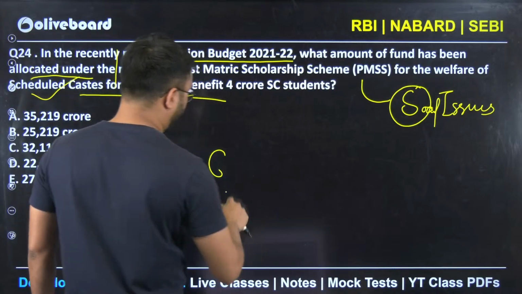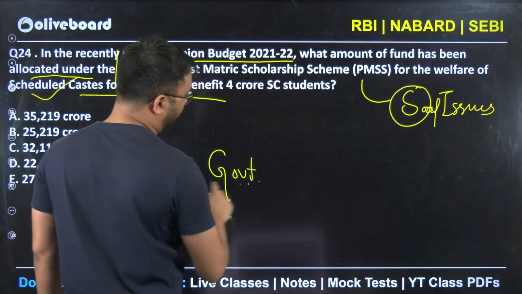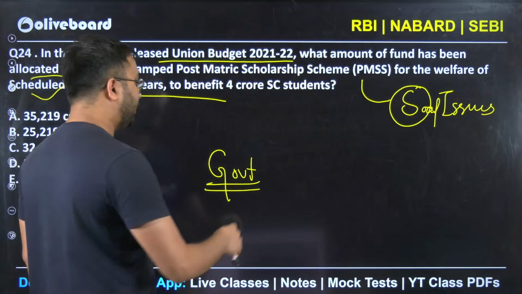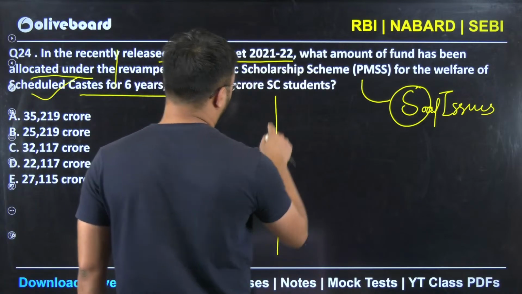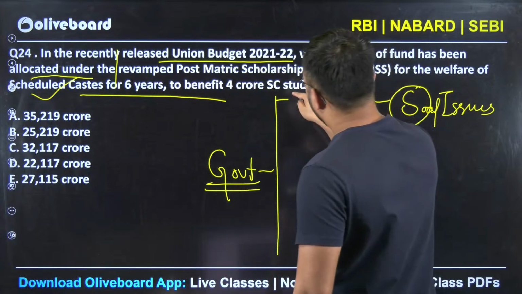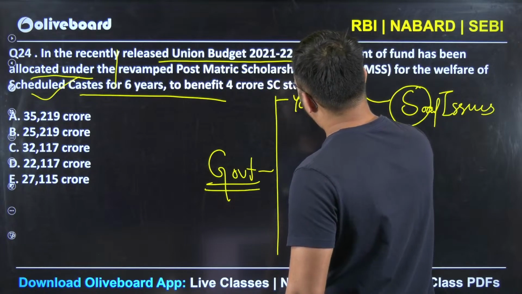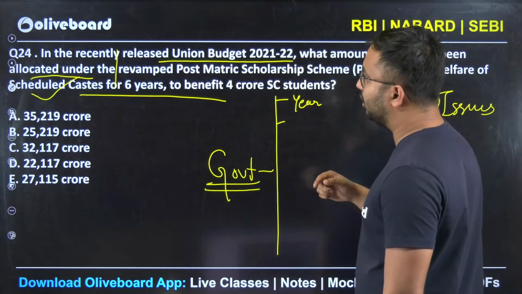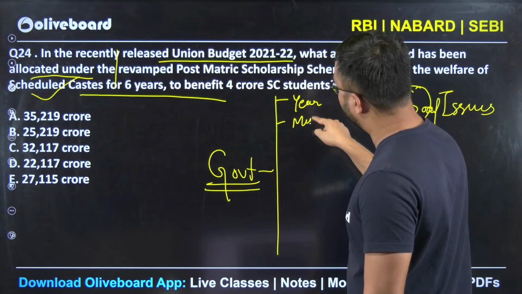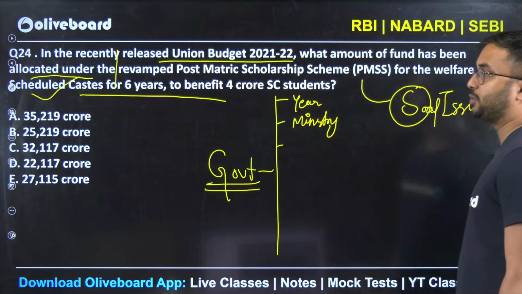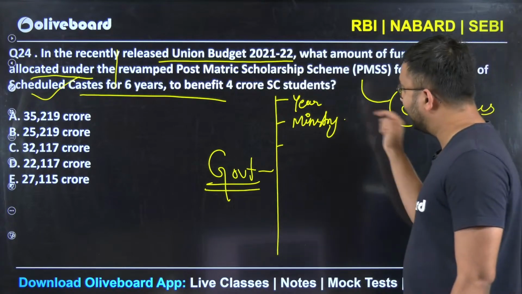Fact. So any government scheme, when you are looking at, try to divide this government scheme into multiple points. So even Lakshmi ma'am would have given you the formula. Whenever you are looking at a government scheme, you have to look first at which year that particular scheme was brought into inception. Second thing you can look at is by which ministry that particular government scheme has been brought. Two things are there.